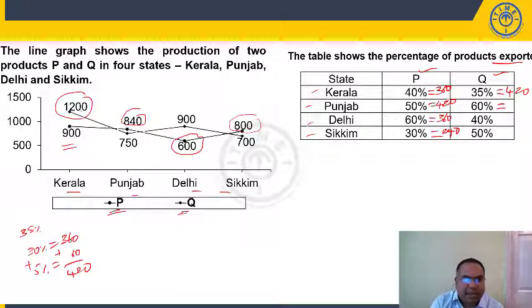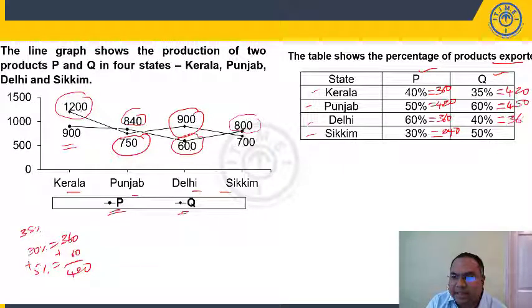Then Punjab 60%. 750, you have to be careful while picking up the values. For Q, I am talking about 750, 10% is 75, into 6 times is 420 plus 30, it is 450. Delhi it is 40%, 900, 10% is 90, 40% is 360. And Sikkim 700, 50% means exactly half, 350.